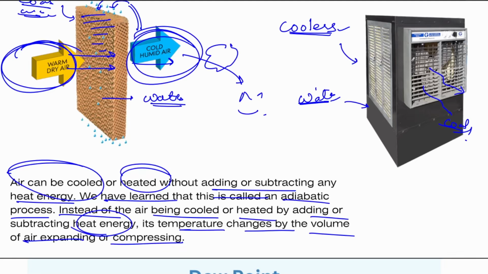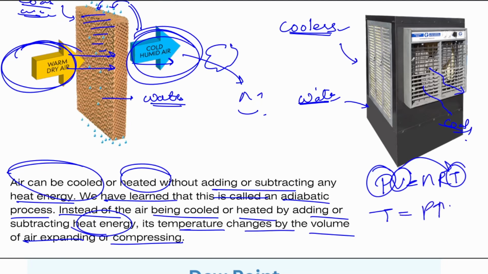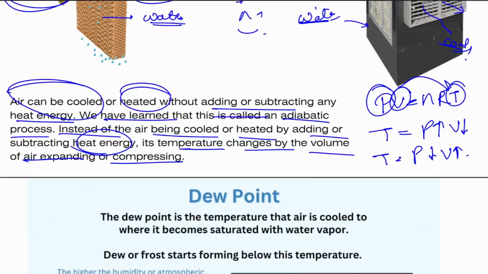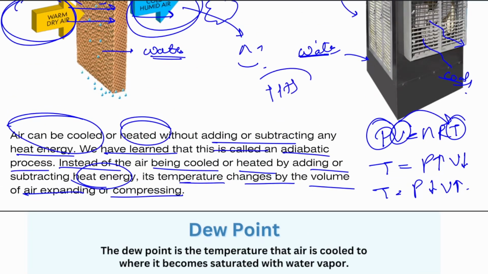Okay, so there is an ideal gas equation also. It is known as PV = nRT. That means pressure and volume can decide the temperature. Let's say if you want to keep the temperature constant, then you can increase the pressure and reduce the volume, or you can decrease the pressure and increase the volume. So temperature can be constant without changing the heat energy. This is known as adiabatic exchange. You will learn this in your 11th class physics.